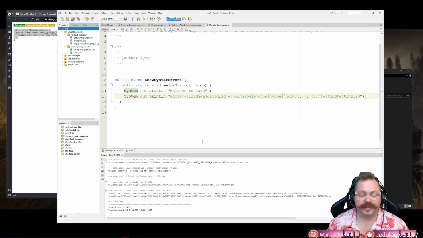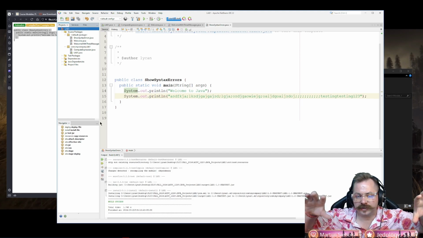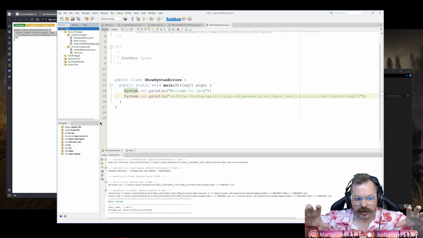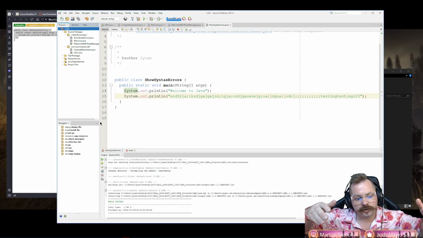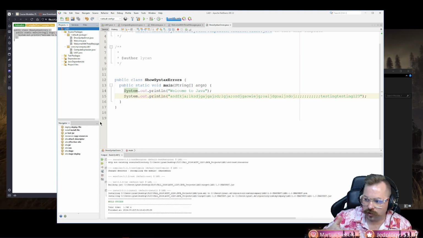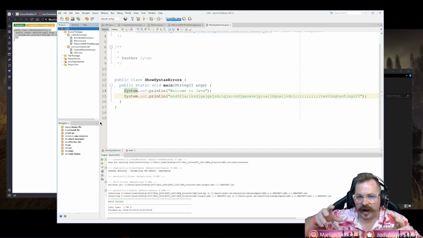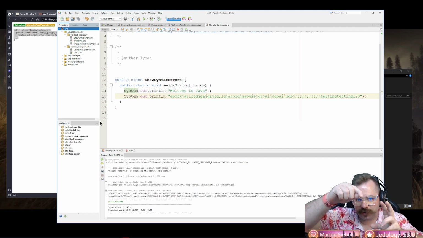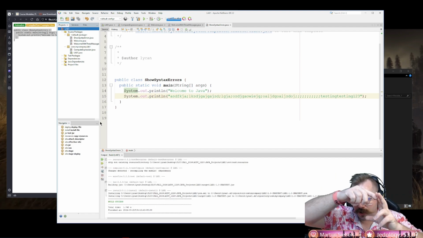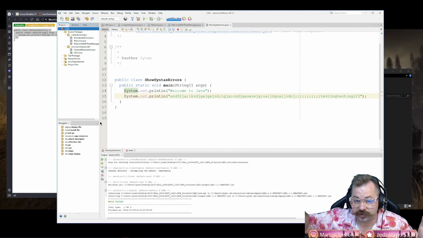Build success. So this was a syntax error. The way we were formatting our sentences, because these are basically just sentences, was incorrect. We missed a quotation mark. We were missing a word. That's like saying I am. You're trying to say I'm, I apostrophe M, and you didn't put the apostrophe. You just put I am. That would be a syntax error, right?